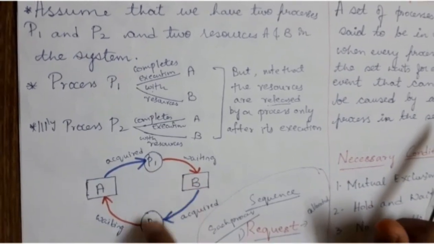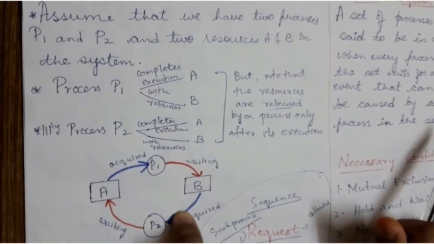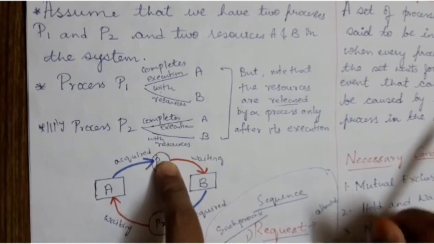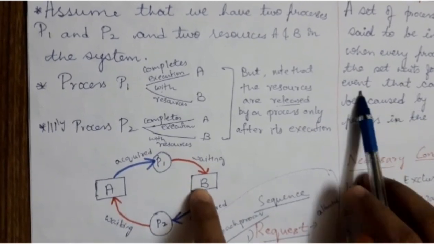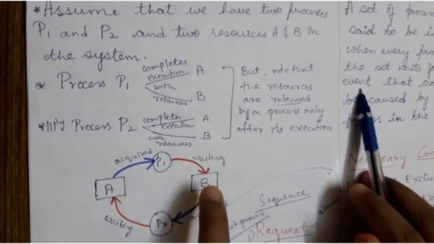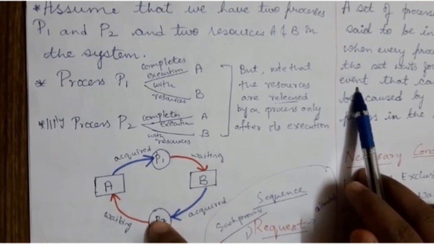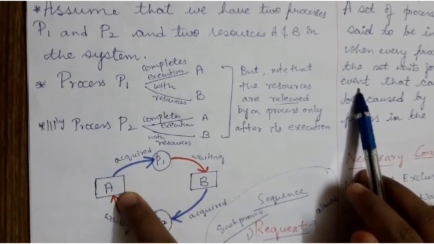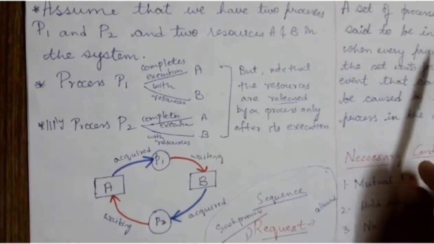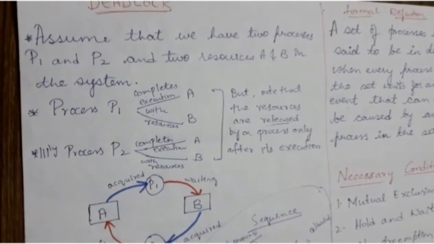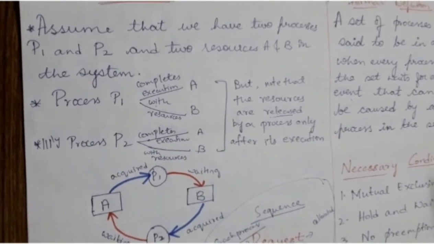That is, only when process P2 releases this resource can process P1 execute. So the event is resource B, which is to be released by process P2 for P1 to complete its execution. Such a sequence is called the deadlock definition.